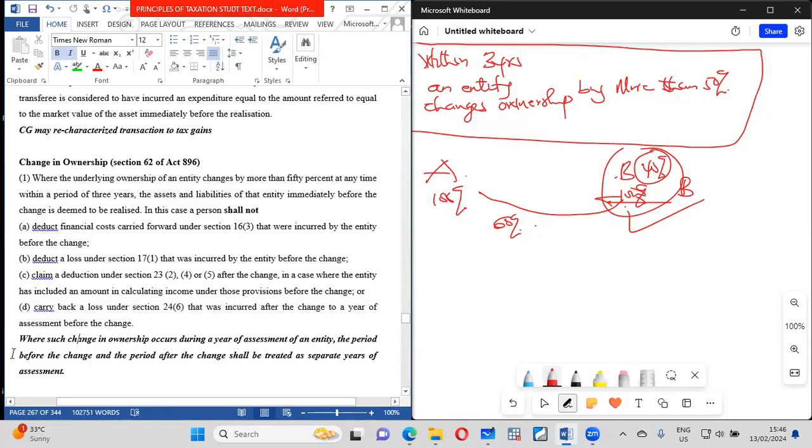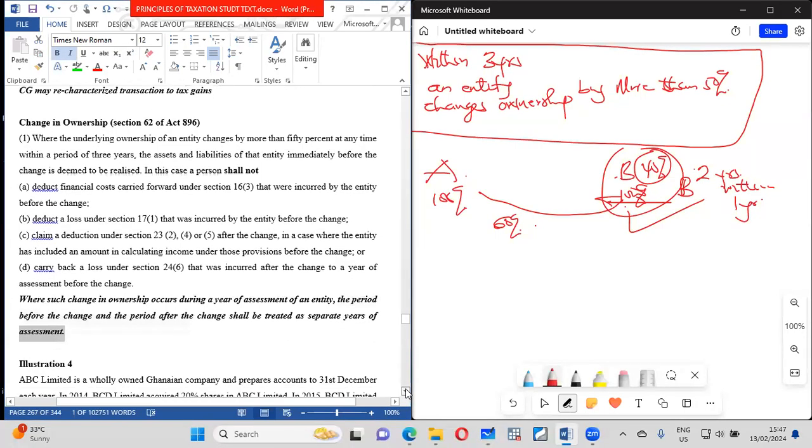Anytime this thing happens, the year of assessment will be divided into two. The period before the change will be one, and the period after the change will be another year of assessment. So this will cause the entity to have 2 years of assessment within 1 year.